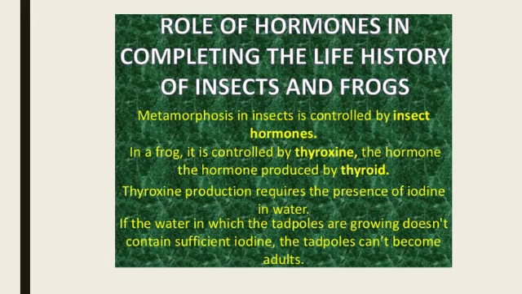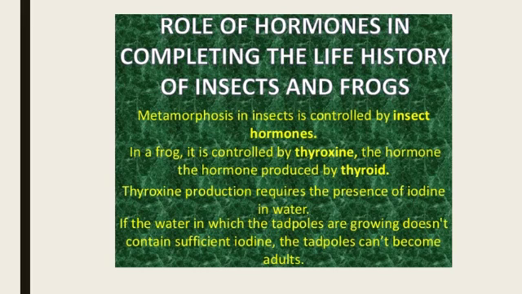Now, role of hormones in completing the life cycle of frog and insect. In the chapter reproduction in animals, you have already studied the life cycle of the frog. In the frog, the tadpole hatches from the egg and passes through various stages to become an adult frog, and this transformation is known as metamorphosis.